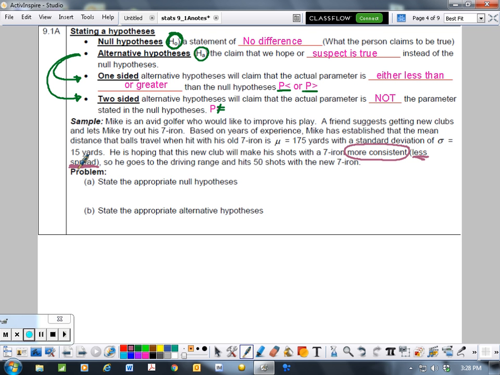Well, null hypothesis is no difference. So we start with the null hypothesis, and we're measuring standard deviation. So the null hypothesis is the standard deviation would be exactly the same as it used to be. So the same standard deviation as before would be 15 yards. Now we're hoping that with this new 7-iron, we're going to be more consistent, which is less spread. So our alternative hypothesis is that standard deviation is actually going to get smaller because we're going to have less spread. So we suspect that it's less than 15 yards. And that's what we're going to test.